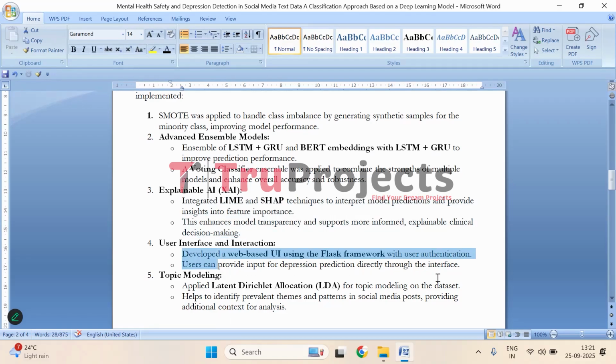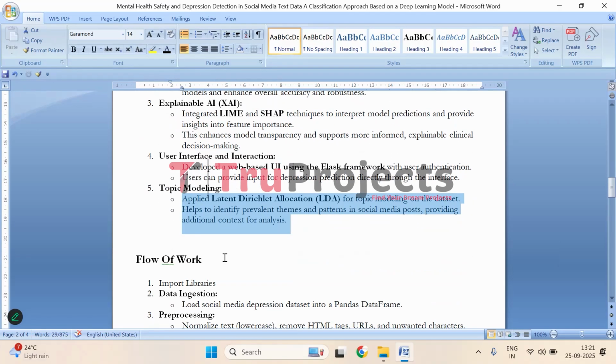We have also developed a front end using the Flask framework with user authentication. This allows users to input text and receive depression detection results directly through the interface, and only registered users can log in to the system and use it. Finally, topic modeling using Latent Dirichlet Allocation has been applied to the dataset. This helps to uncover common themes and patterns in the social media posts, providing additional context that supports the analysis and understanding of mental health trends.